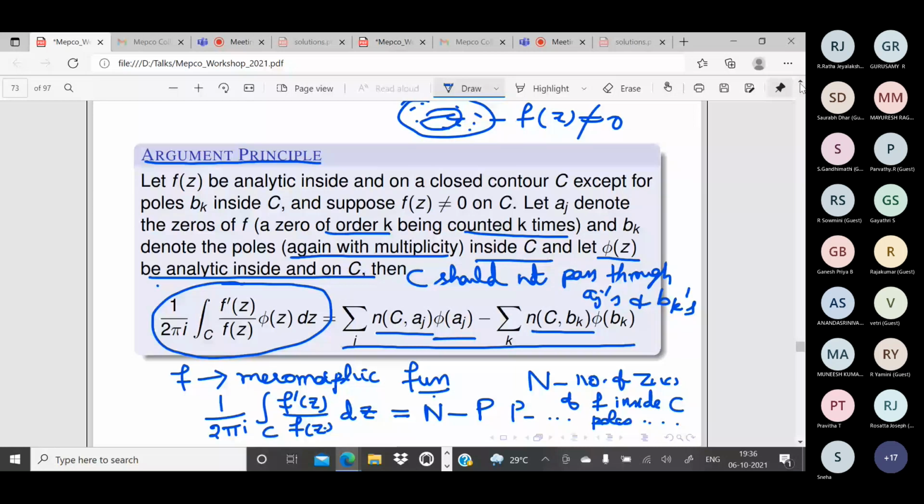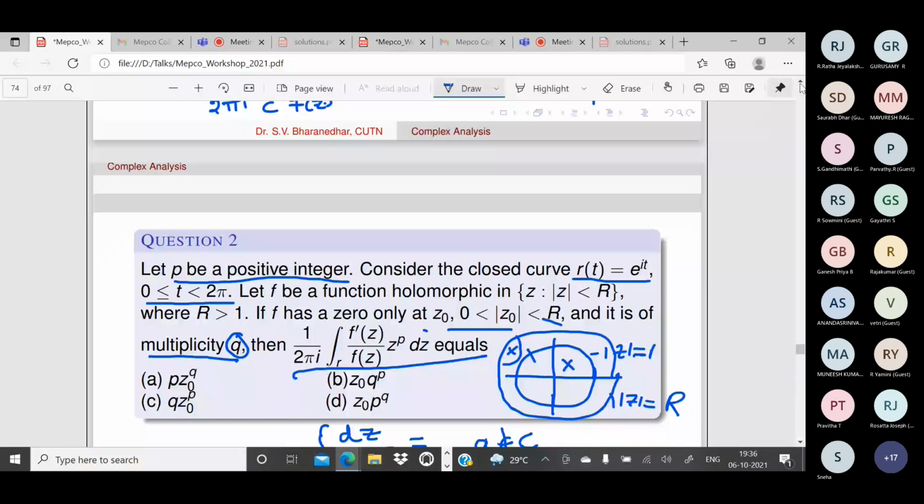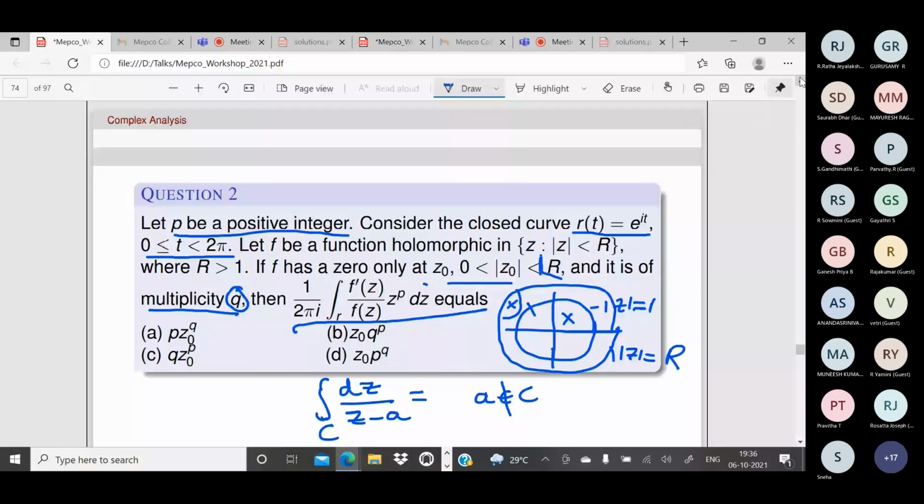They should have written modulus of z0 less than 1, instead of r; then it is okay. Now what is the answer? You apply the argument principle. So this is equal to what? What is the winding number of this curve? What is the winding number?